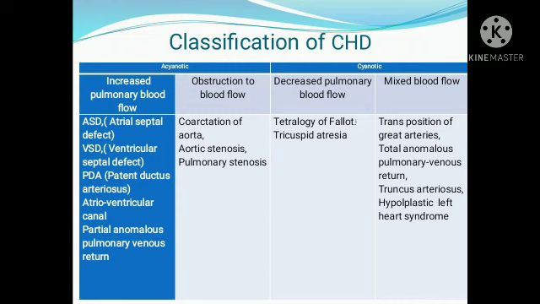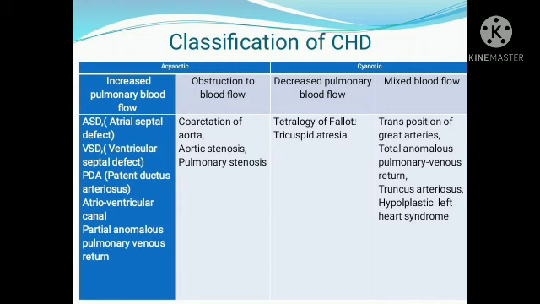The blood can move from the pulmonary artery to the aorta because the pressure on the right side is higher than on the left side. So the pressure in the pulmonary artery is higher than in the aorta during intrauterine life. Through the ductus arteriosus the blood moves from the pulmonary artery to the aorta, which is normal in intrauterine life.